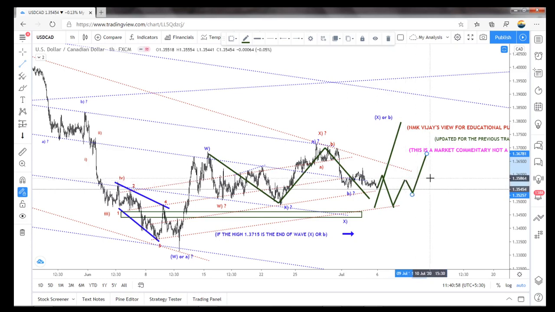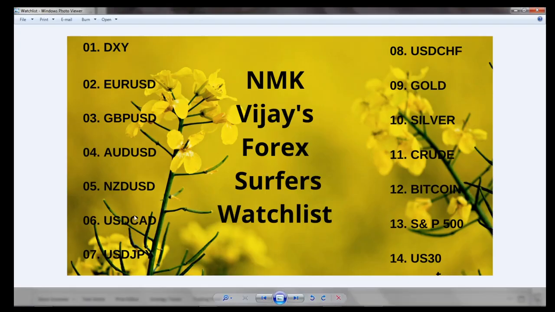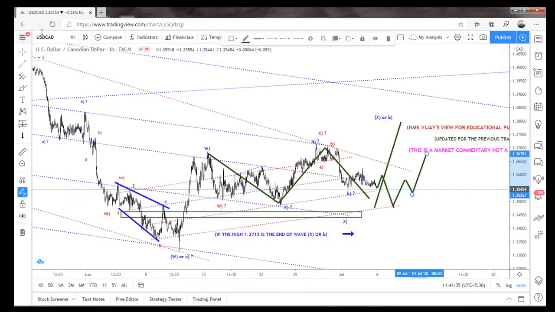So for that intraday trade, for example, I'm explaining here: after this kind of wave formation I will take a buy once it breaks the A or wave 1. Then I will book the profit at nearly 100 pips or 80 pips for the intraday, or make it a little bit of a swing trade for the next day, or I will place a TP and let it trigger. So that is my plan in USDCAD. Now we will move on to USDJPY.